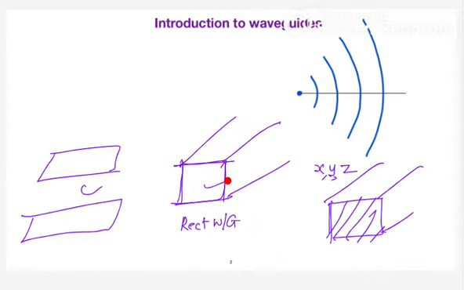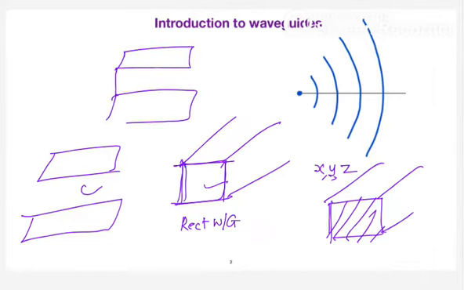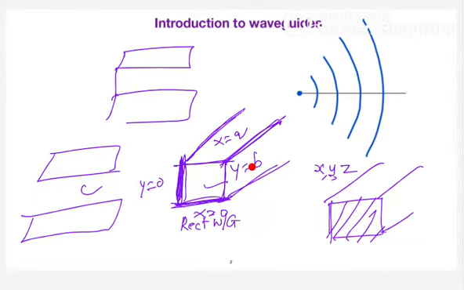Rectangular waveguide has only 2 dimensions. Yes, correct. Because in a rectangular waveguide, you are going to keep a set of plates at x equal to 0 and x equal to a, and even at y equal to 0 and y equal to b. As you can see here, the top plate you can consider as x equal to a, the bottom plate is x equal to 0. And the side wall, you can see here, this is y equal to 0. This one you can consider as y equal to b. And assume that the wave is propagating along the axis of the rectangular waveguide. There are 2 sets of plates there. So when you consider that, you can see the length and the width.